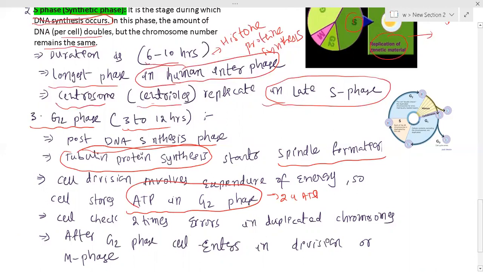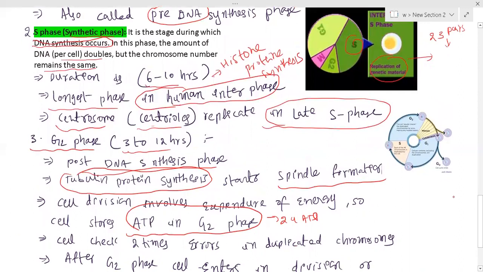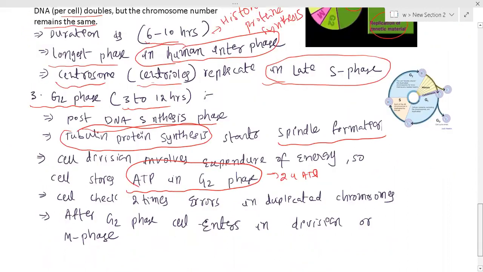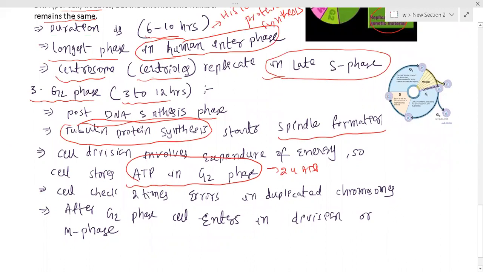So remember, all kinds of activities take place in G1 phase, followed by S phase and the post-DNA synthetic phase, and some proteins are synthesized in this G2 phase, followed by which ATP molecules are stored, and sometimes whatever cellular organelles are required are synthesized again. This is the last, the post-DNA synthetic phase. Now it is going to enter into M phase. That is the reason all kinds of checkpoints are there.